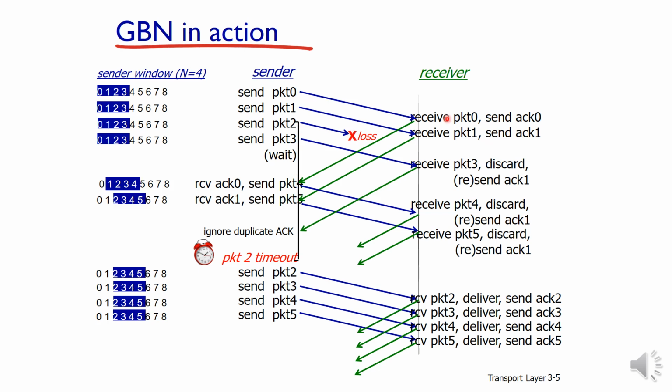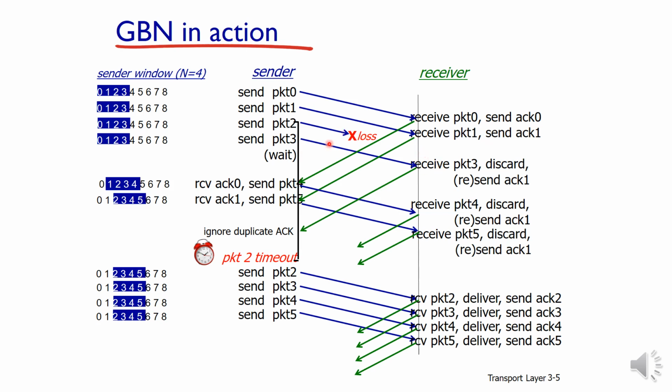The receiver receives packet 0, then it sends acknowledgement 0. Then packet 1, then acknowledgement 1. If packet 2 had been received correctly, it would send acknowledgement 2, but it is not received.